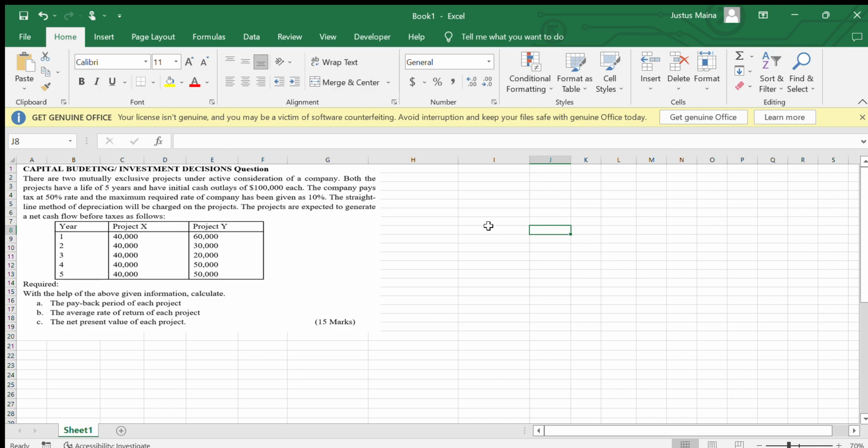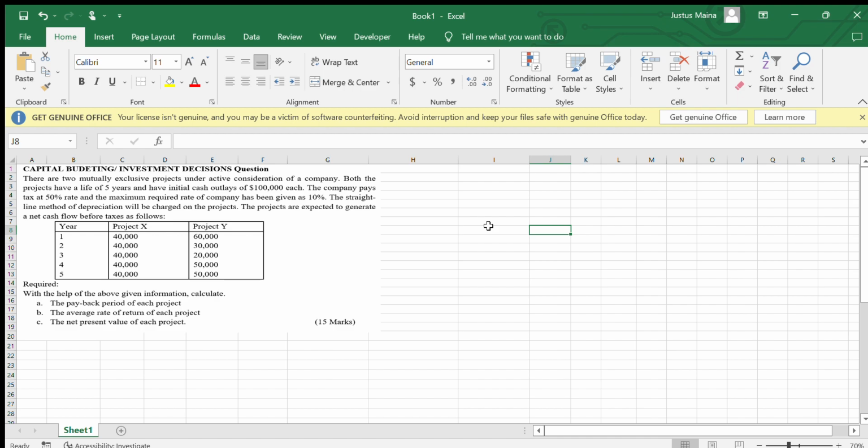Hello everyone, welcome to our new topic here about capital budgeting or investment decision. We have a question that has been set for us. Welcome all, it's your running partner Dr. Maina Justice. So we have a question here that reads that there are two mutually exclusive projects under active consideration